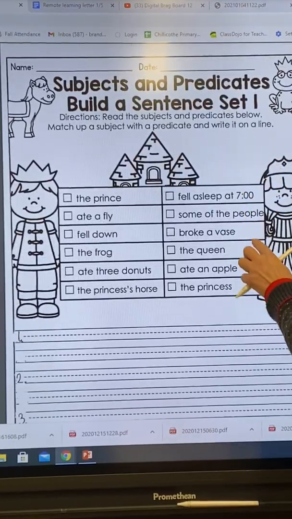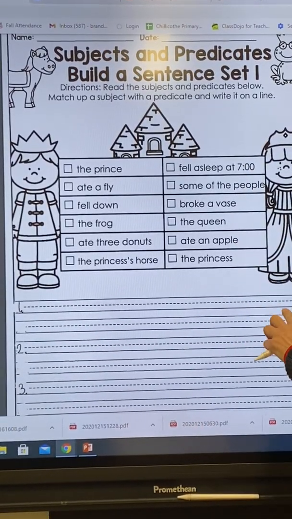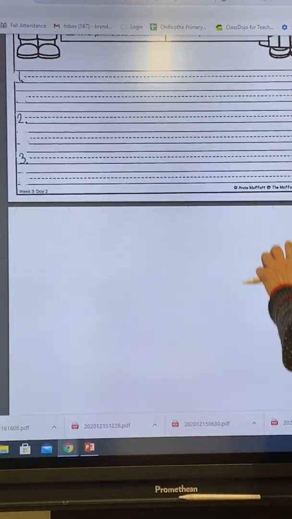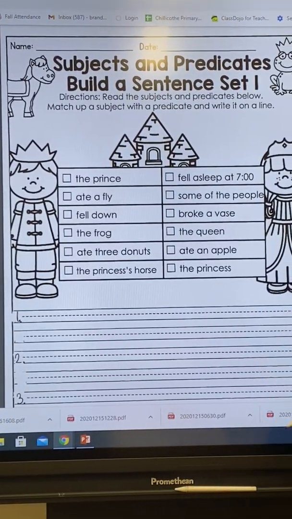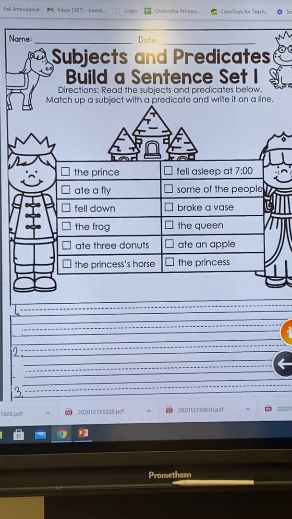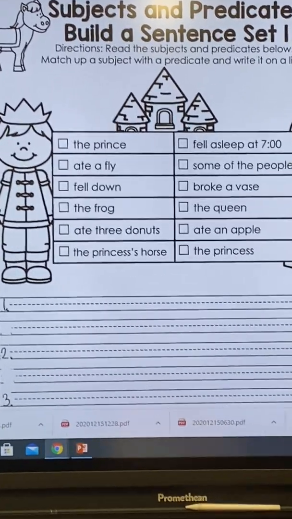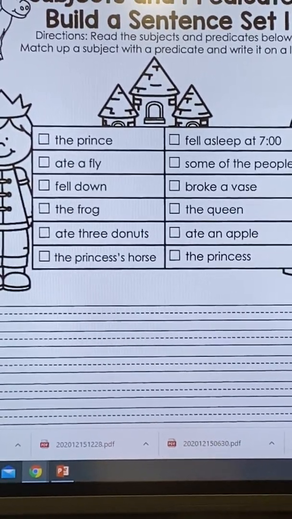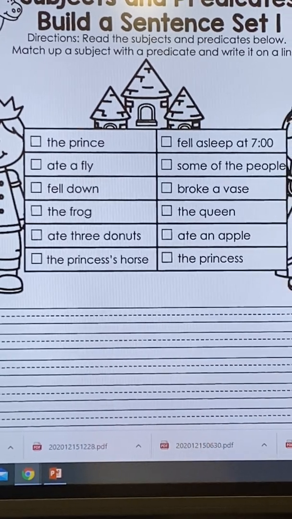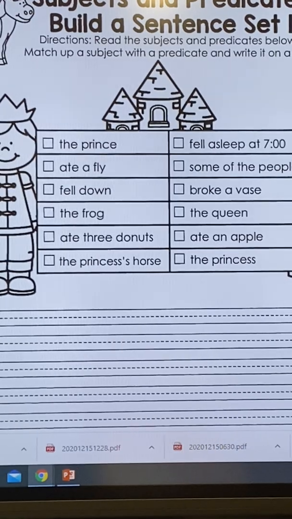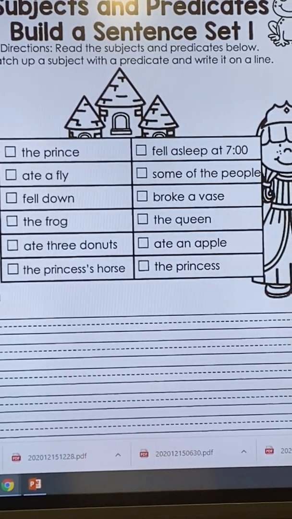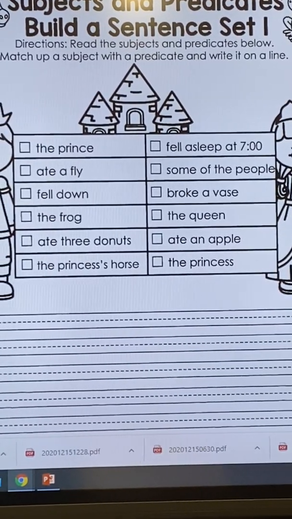And our very last page, I think. Let me check. Yes, I thought so. This one, subjects and predicates. Build a sentence. This is going to be a lot of fun. The directions say, read the subjects and predicates below. Match up a subject with a predicate and write it on the line.